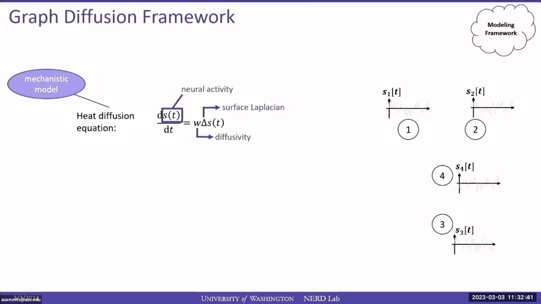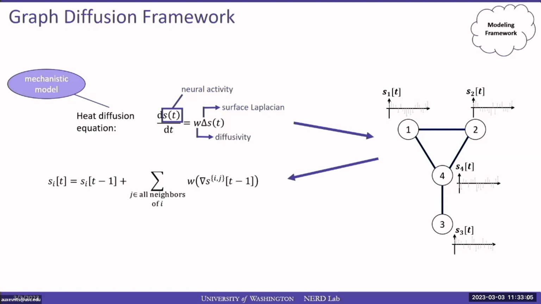Now, let's keep in mind that in practice, what we have is a set of distributed and discrete measurements of neural activity. And I'm also assuming here that regions in the brain are connected via local connections that serve as a manifold through which the signals in the brain can travel. Now we can apply this heat diffusion equation to this discrete network setup, and we will arrive at the discrete graph diffusion equation, which can be written in this predictive fashion.